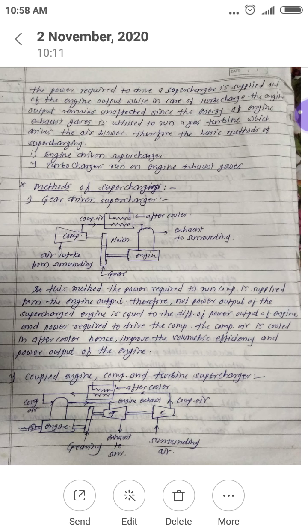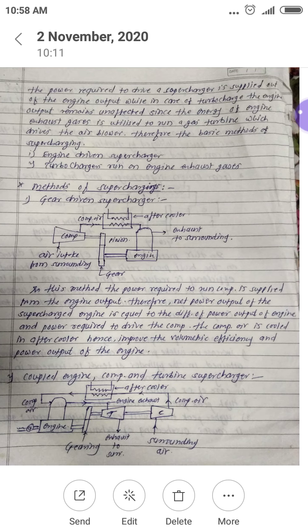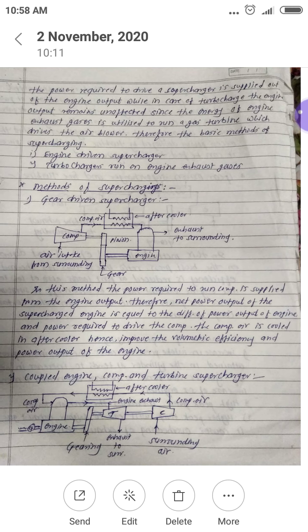Therefore, the net power output of the supercharged engine is equal to the difference of the power output of the engine and the power required to drive the compressor. The compressor air is cooled in the aftercooler, hence improving the volumetric efficiency and power output of the engine. If you see this diagram,